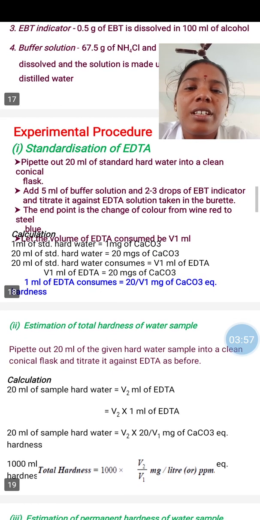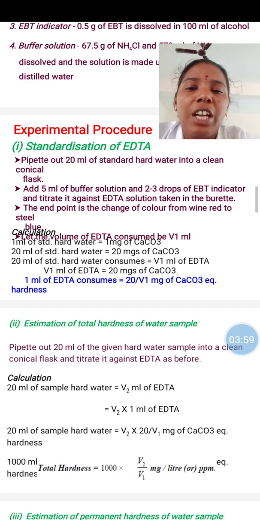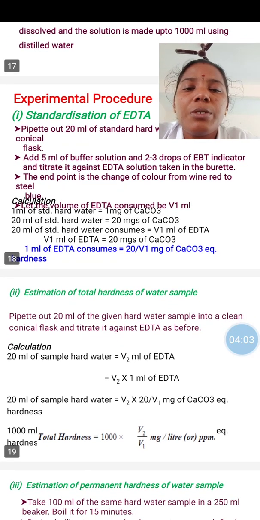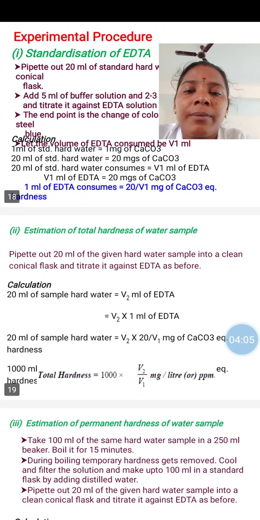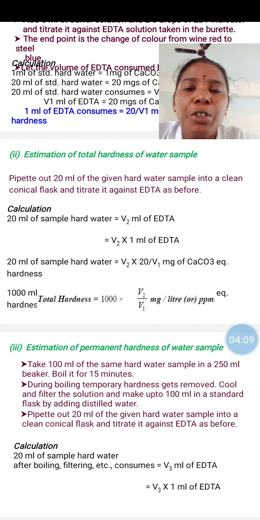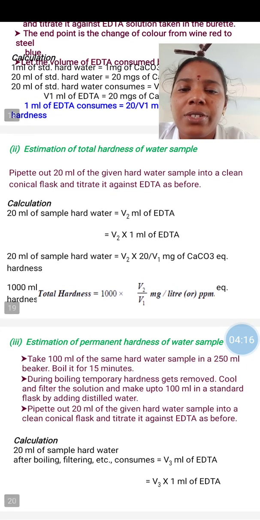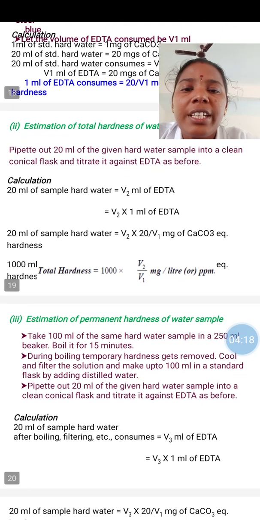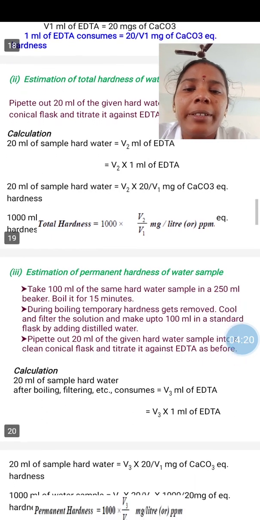The end point is wine red to steel blue. After the end point, you have to note the burette reading. It is consumed to be V1 ml. The second titration is estimation of total hardness of the water sample. You have to pipette out 20 ml of the given hard water sample into a clean conical flask and the same titration is repeated. The burette reading is noted as V2 ml.